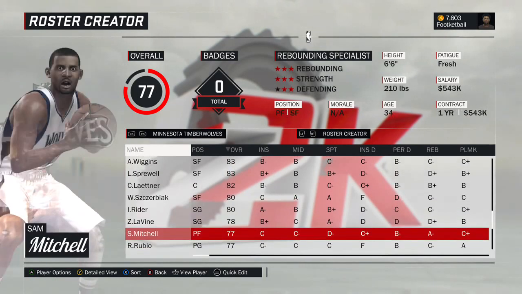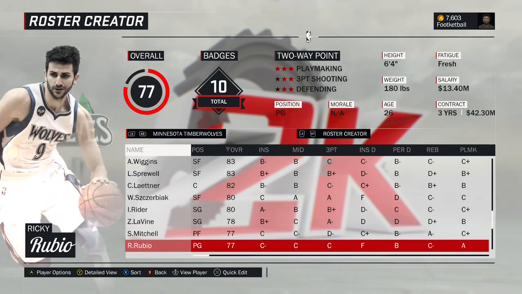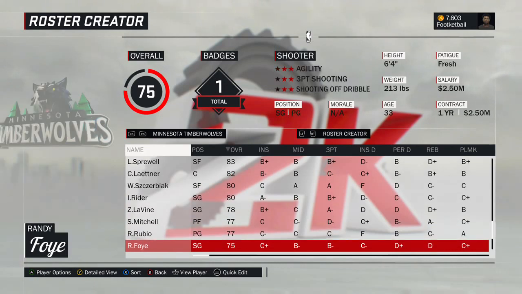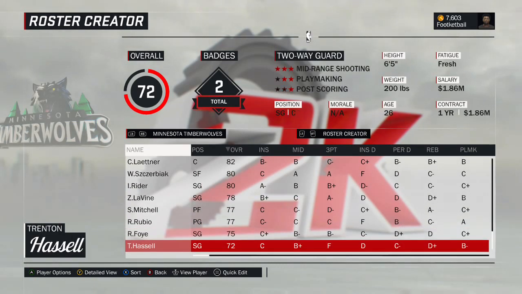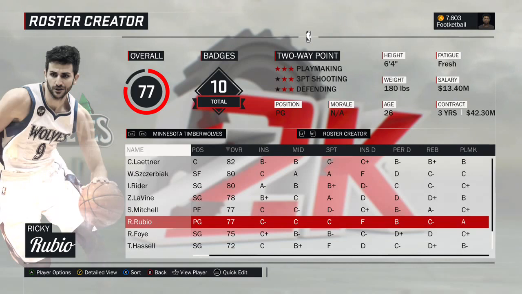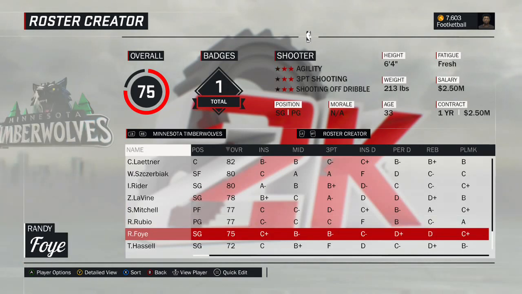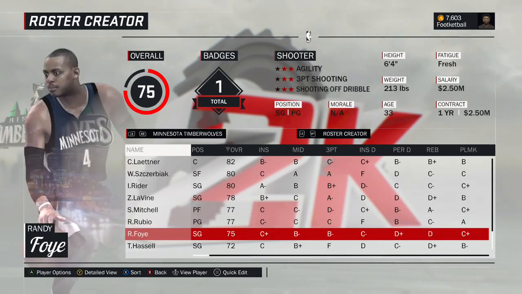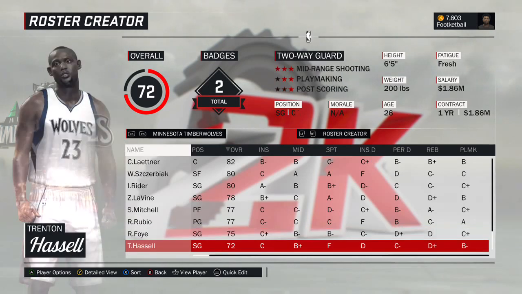Sam Mitchell, another creative player, played the majority of his career with the Wolves and obviously coached them last season. So this is the 1998 version of Sam Mitchell. Ricky Rubio, 2017 version, current version. Randy Foye and Trenton Hassell rounded out the roster, and that just kind of shows you how slim the pickings were for the Minnesota Timberwolves. So there's Randy Foye, the 07 version, and then Trenton Hassell is the 04 version. So, yeah, not great in the back of the roster there.